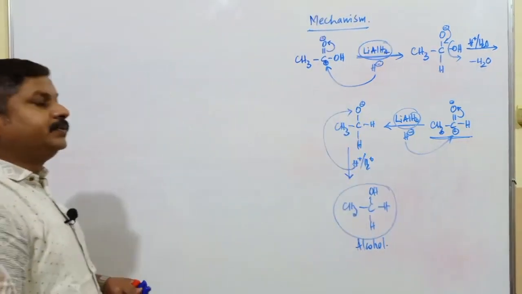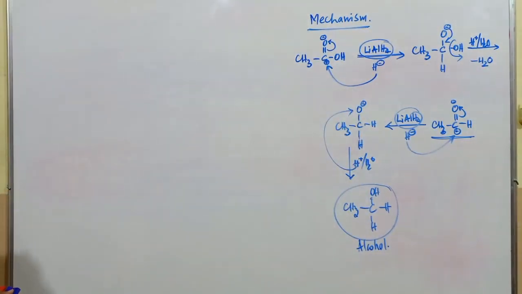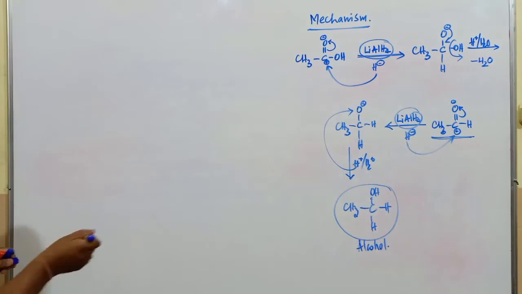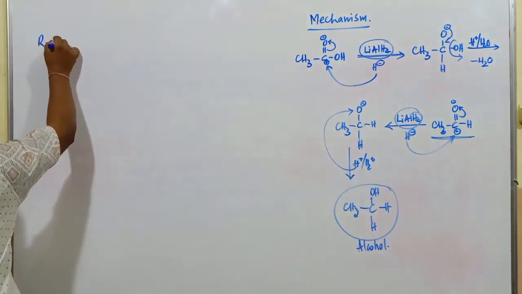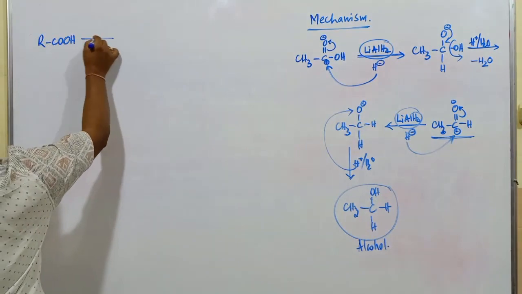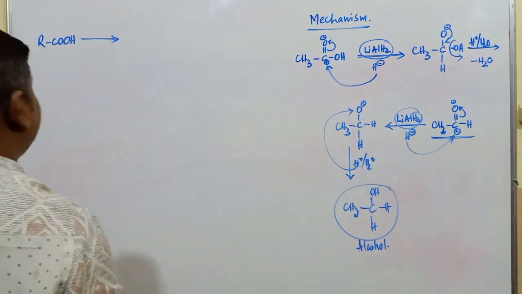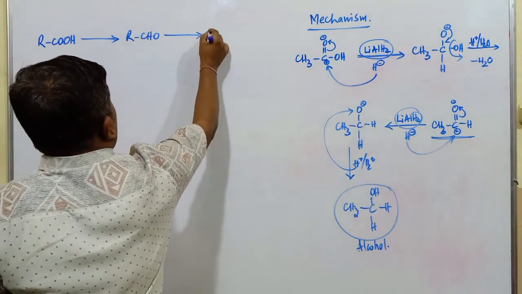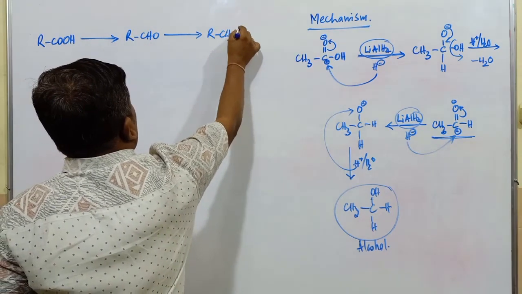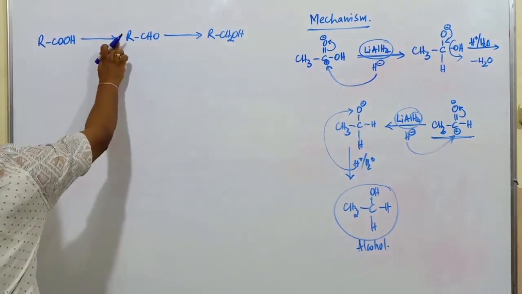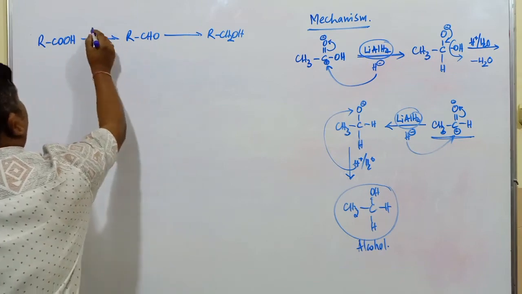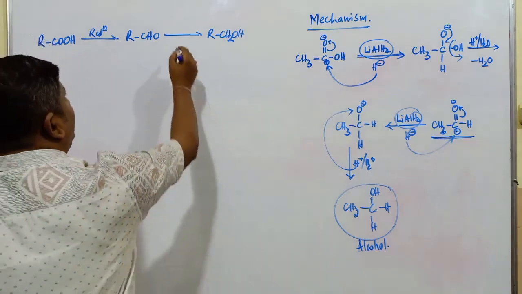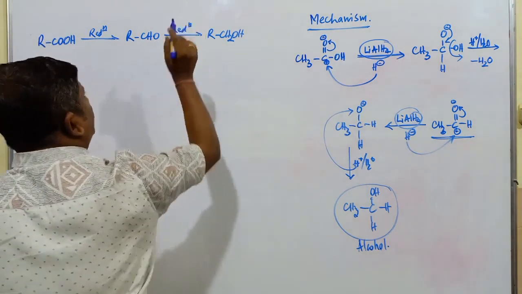So all carboxylic acids are converted into respective what? Aldehydes, and further reduction gives us the respective alcohols. Remember one thing here, carboxylic acid RCOOH, this is very important, and we will come across this particular reaction a number of times. It gets converted into aldehyde RCHO, and RCHO converts into RCH2OH. In case of this particular reaction, reduction of carboxylic acid gives rise to aldehyde, and aldehyde reduction gives rise to what compound?